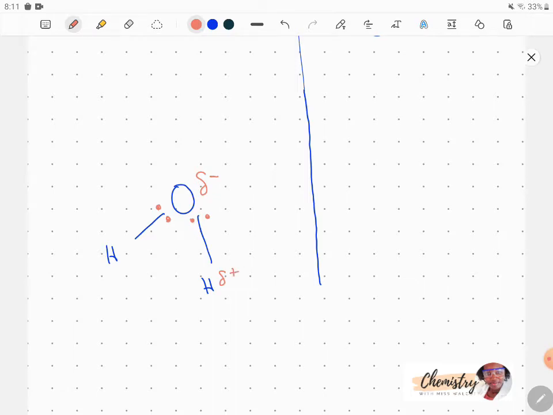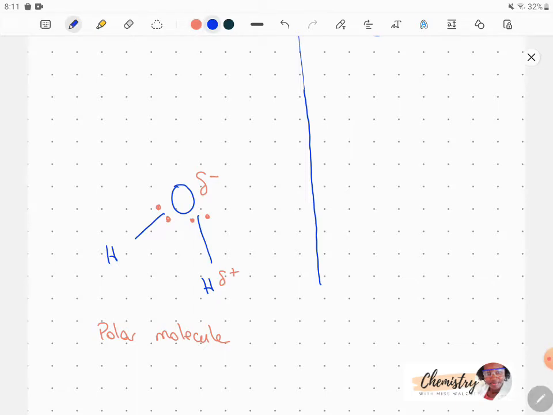Any molecule that has both a slight positive and a slight negative charge, we call a polar molecule. So all of that was just to show you that within a water molecule, we can have some slight charges. How does this affect solubility?